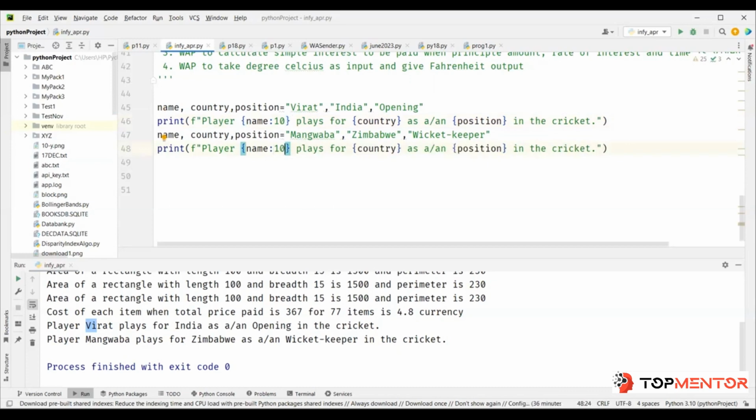Great, 10 spaces done. Now the name is only 5 characters, and you're giving 10 spaces. Where in that 10 should it print? Should it be left aligned, so that the text will be on the left side and you have blank spaces on the right? That's left alignment.